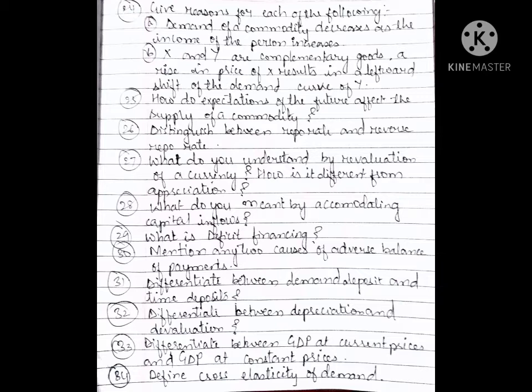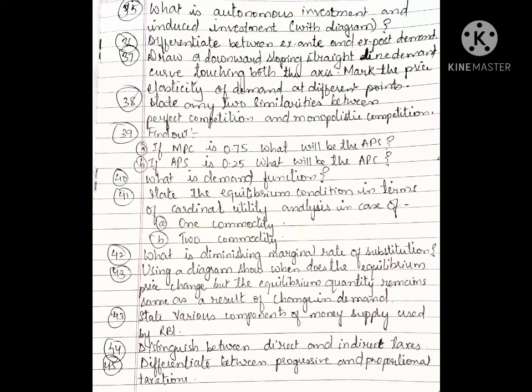Define cross elasticity of demand. What are autonomous investment and induced investment, with a diagram? Differentiate between ex ante and ex post demand. Draw a downward sloping straight line demand curve touching both the axes. Mark the price elasticity of demand at different points. State any two similarities between perfect competition and monopolistic competition.